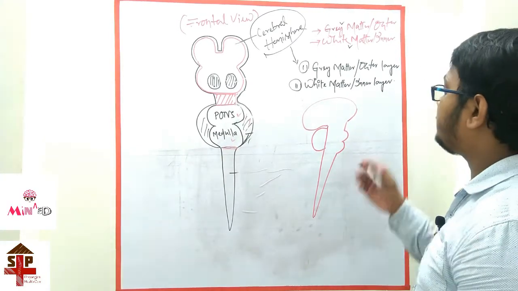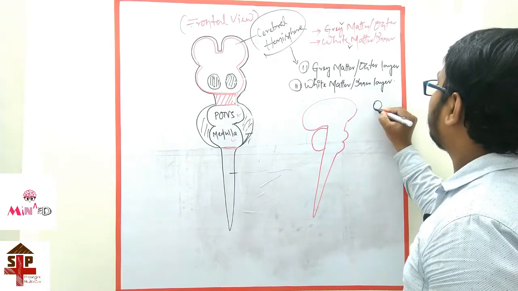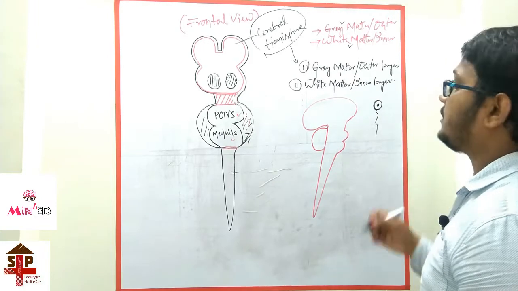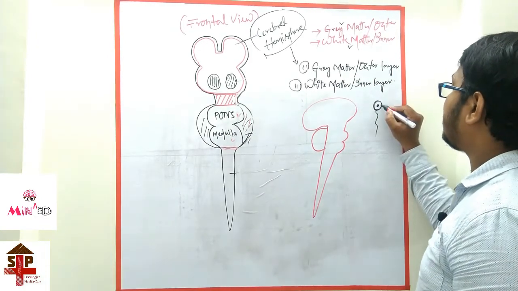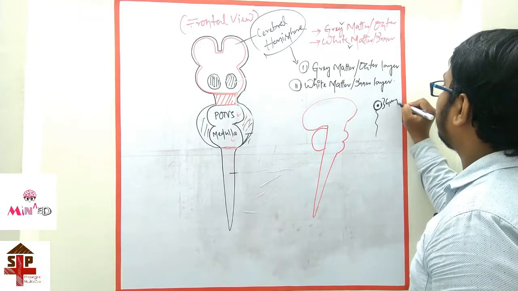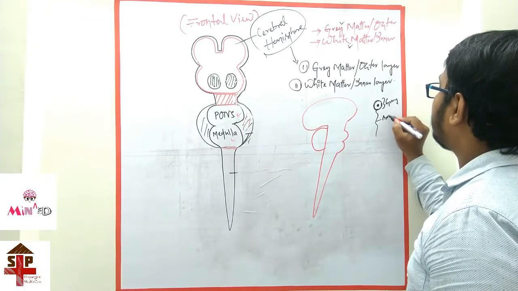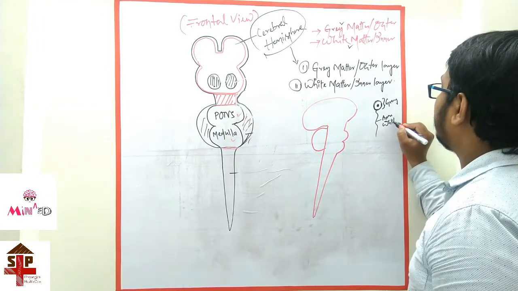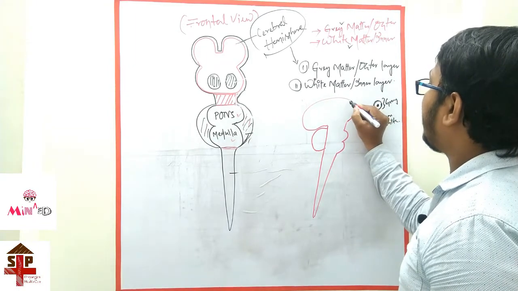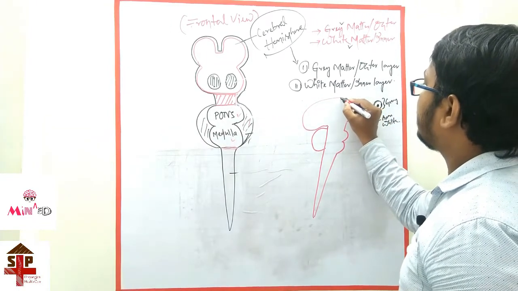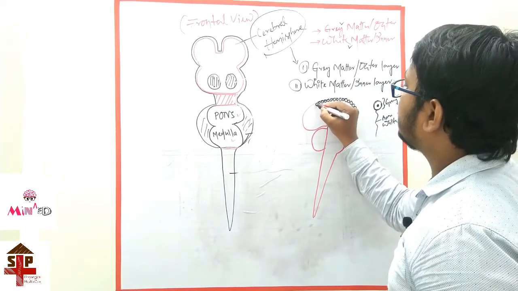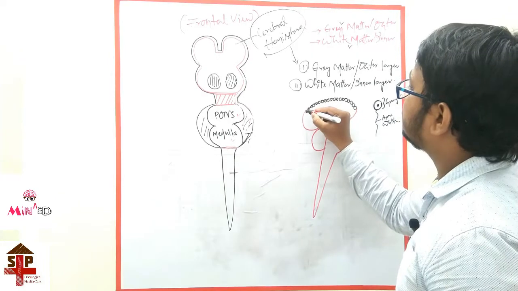What happens here is that the neuron has a nucleus and an axon. This is the cell body, this is the nucleus, this is gray in color, and this is the axon, this is white in color. So the nuclei are scattered around the outer layer of the cerebral hemisphere. These are the nuclei and the cell bodies.